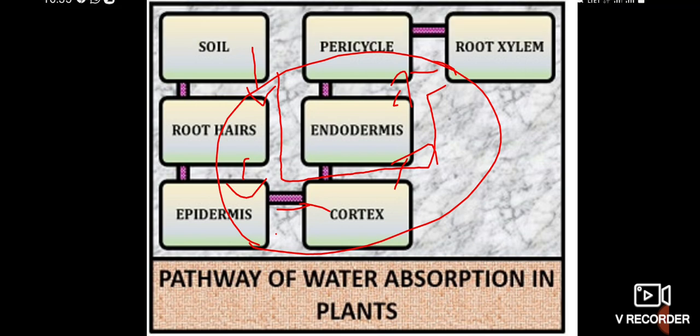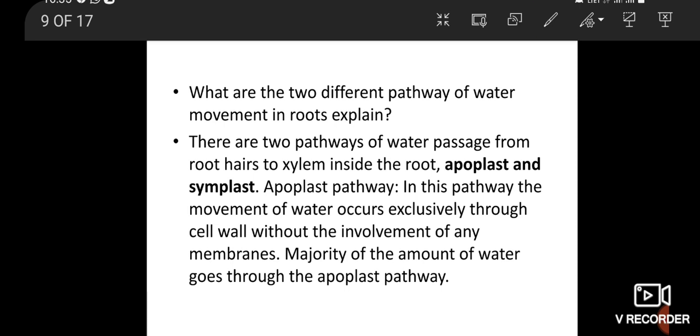Next, explain the different pathways of water movement in roots. There are two types: the apoplast and the symplast. The apoplast pathway movement occurs exclusively through the cell wall, without the involvement of any membranes. The majority of water goes through the apoplast pathway.